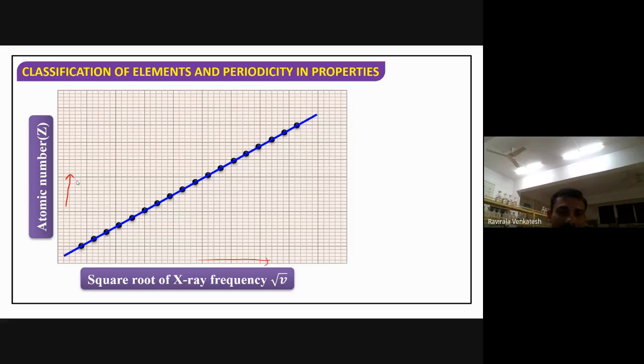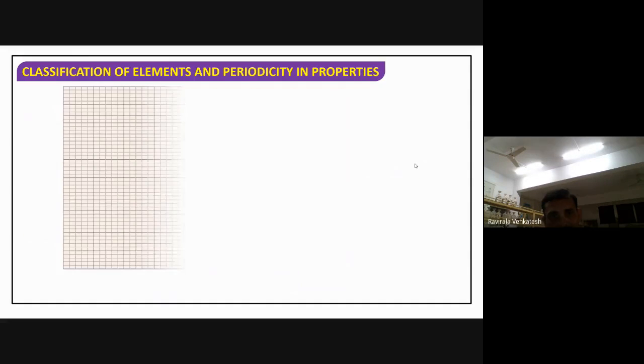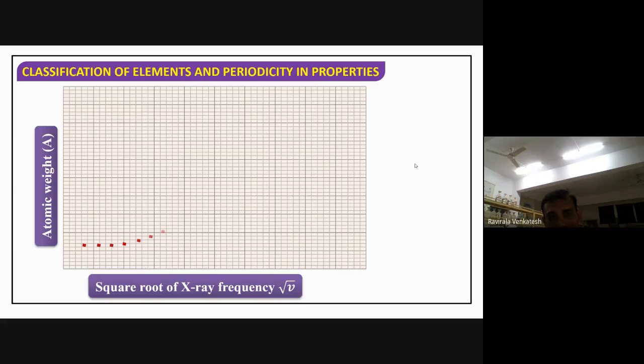So he identified a relation between the atomic number and the square root of the frequency. He observed that something is there in the frequency of X-rays when they pass on the atom, some relation. So based upon this relation, he proposed this theory. This is the graph he got.